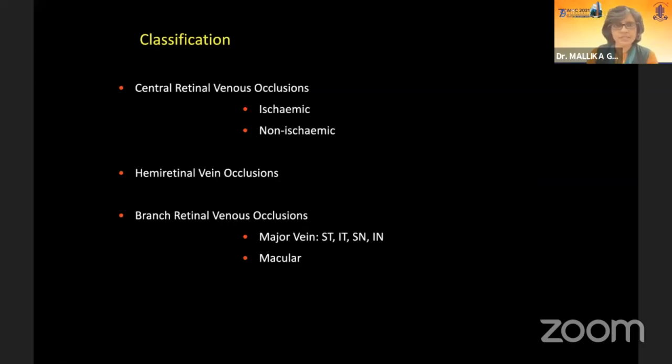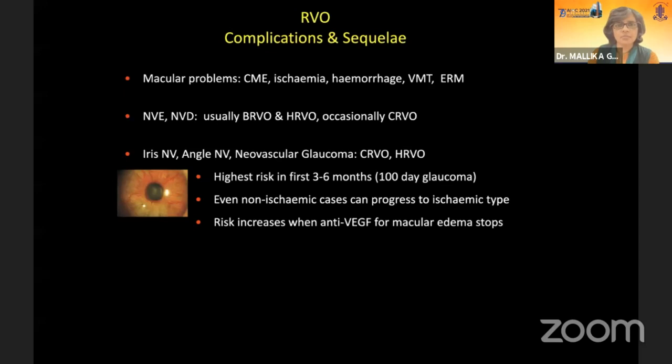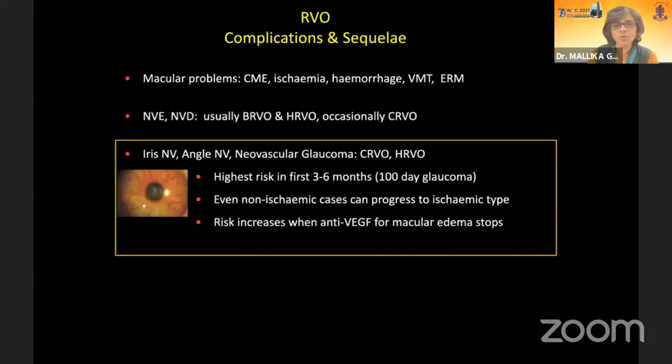These RVOs can be classified as central vein occlusion, ischemic or non-ischemic, hemicentral vein occlusions, which behave like CRVO, and the BRVOs, which can be major or just macular vein occlusions. With all these RVOs, the problems that we face are macular problems or neovascularization at the disc or in the periphery. But most ominously, iris new vessels and neovascular glaucoma with CRVO and HRVO. This requires a very high index of suspicion and vigilance.